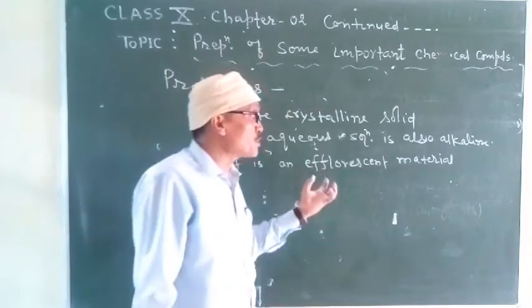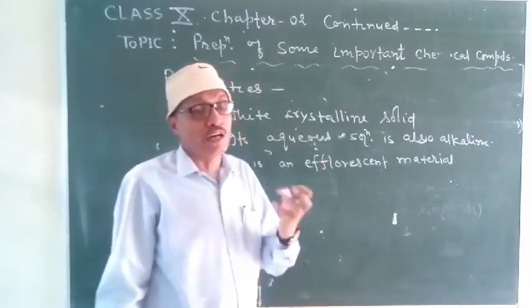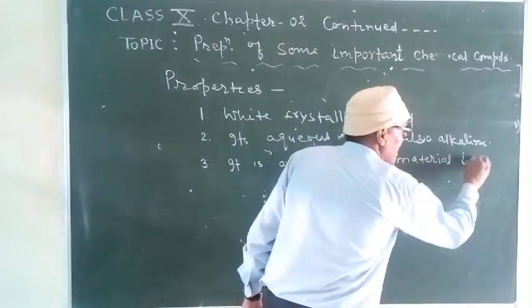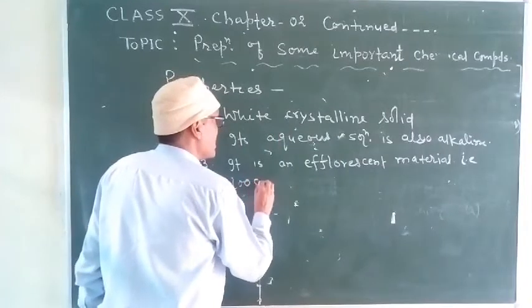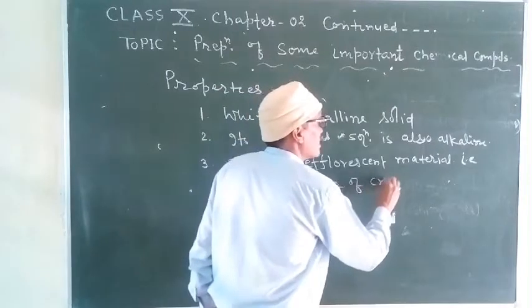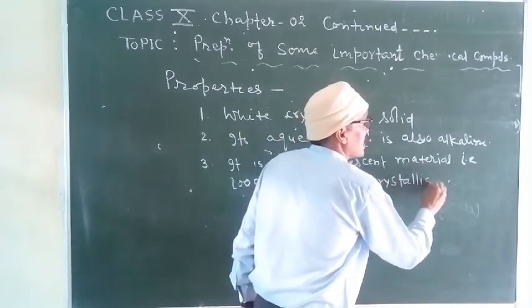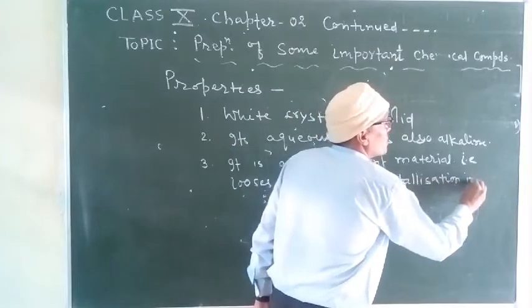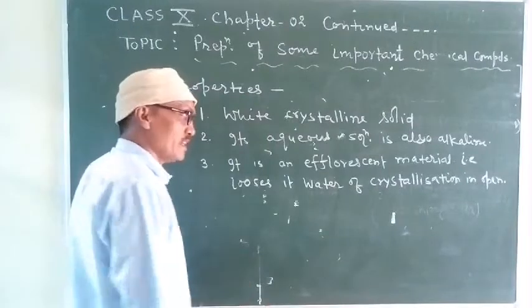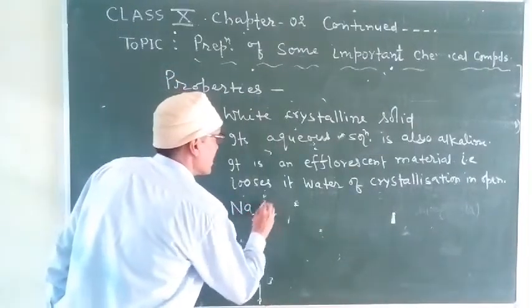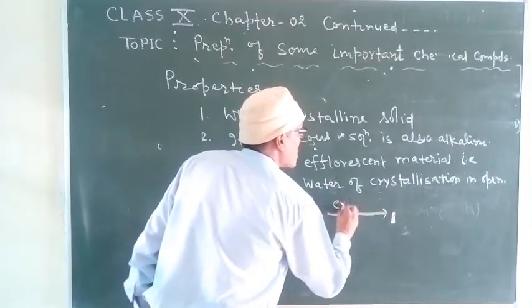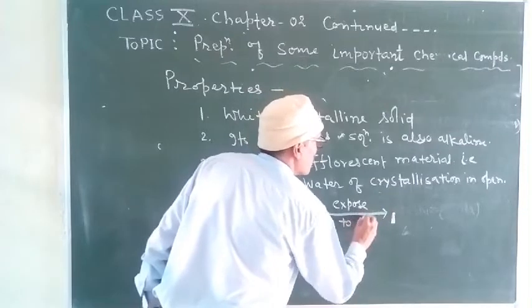That's why we should store this material in an airtight container. So whatever reaction is involved here, you can see here Na2CO3·10H2O exposed to open air.